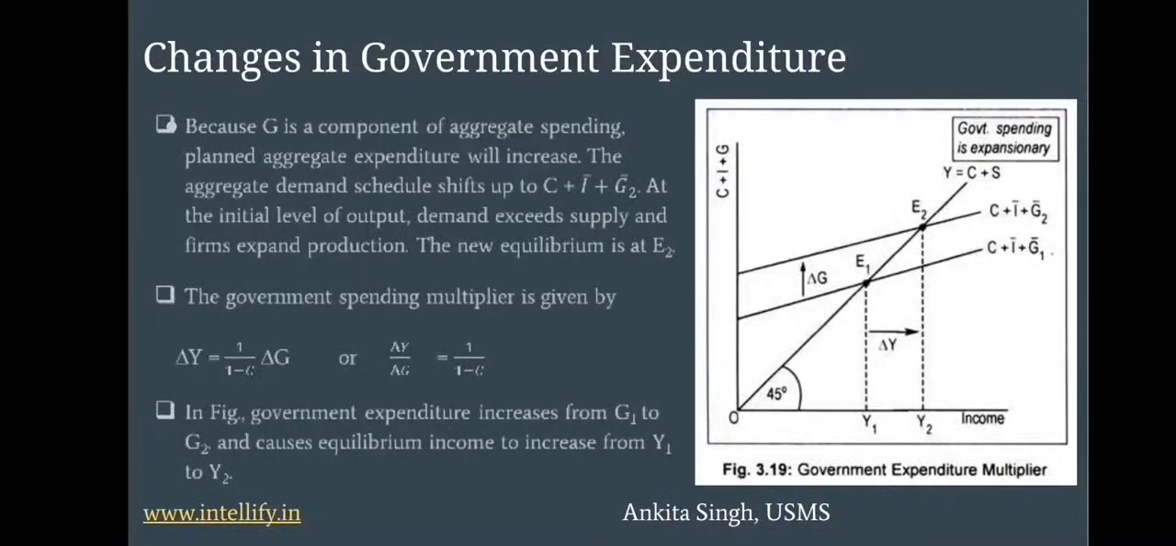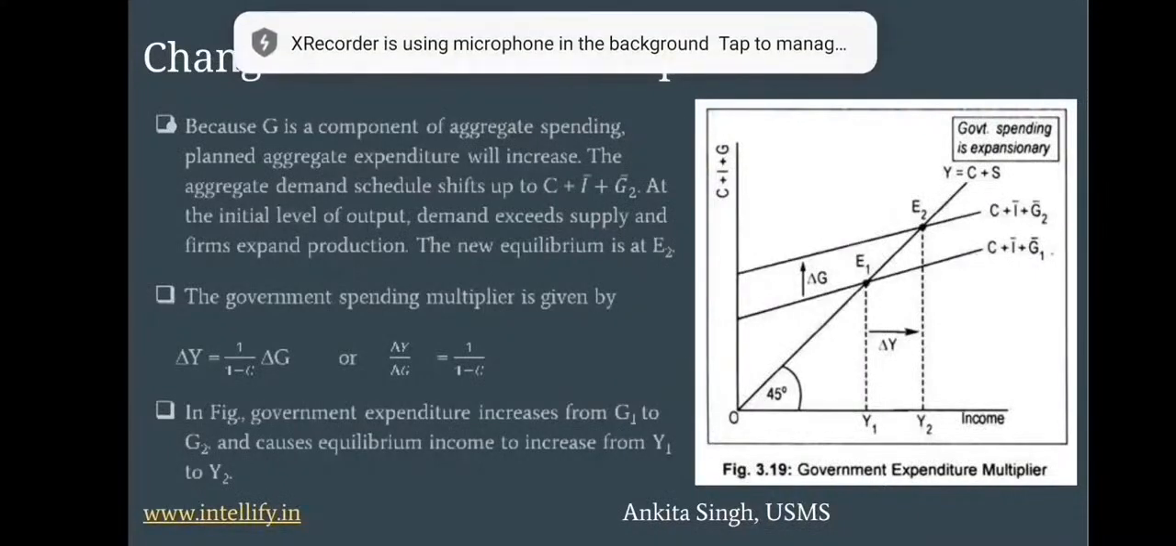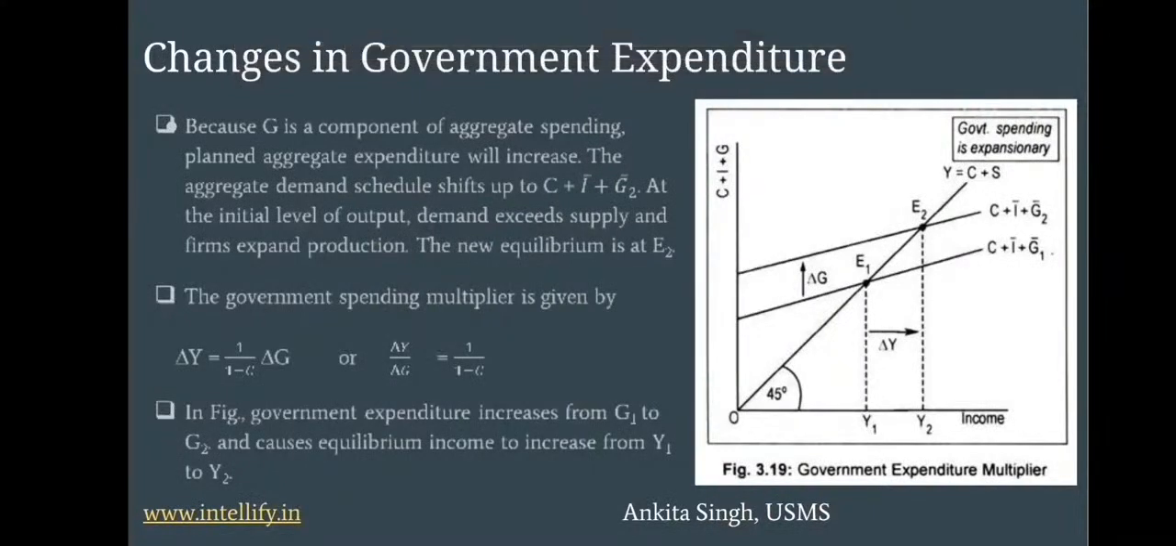In this slide, we are going to talk about changes in government expenditure. In the graph, we can see that the x-axis represents the income by the symbol Y, and the y-axis shows us the aggregate demand.